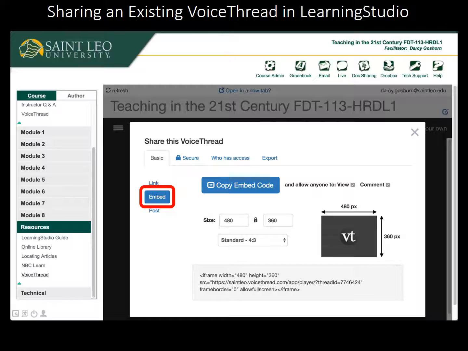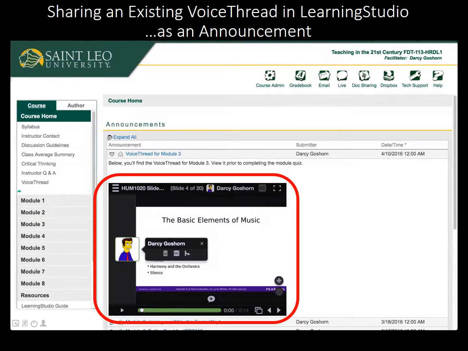The other option for sharing your VoiceThread is the Embed option. Here is an example of a VoiceThread embedded into an announcement. Notice that it appears directly inside of the announcement and allows students to interact with it directly. This can be problematic depending on the size of your students' device screens, but it does have a benefit of not having to flip between your course and a separate VoiceThread tab.